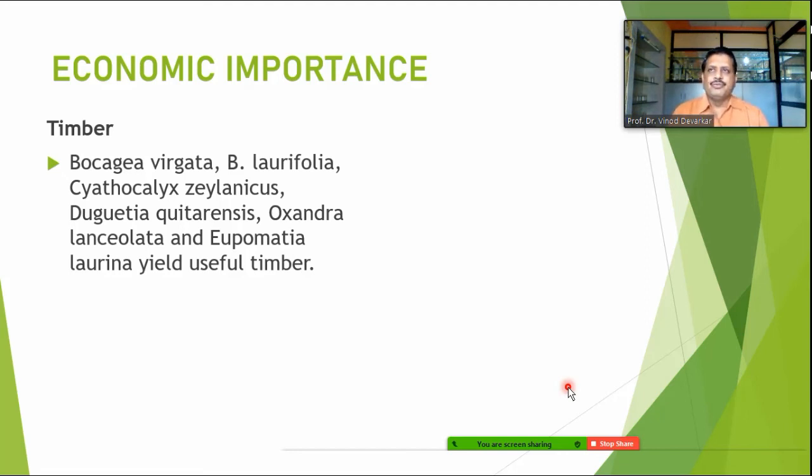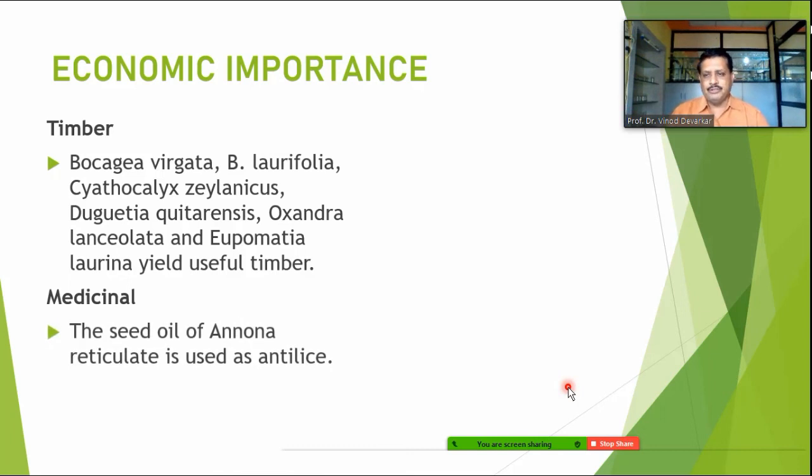Some medicinal uses have also been noted by the tribals. The common use is of the seed oil of Annona squamosa and Annona reticulata. Their seeds produce an oil which has anti-lice property.